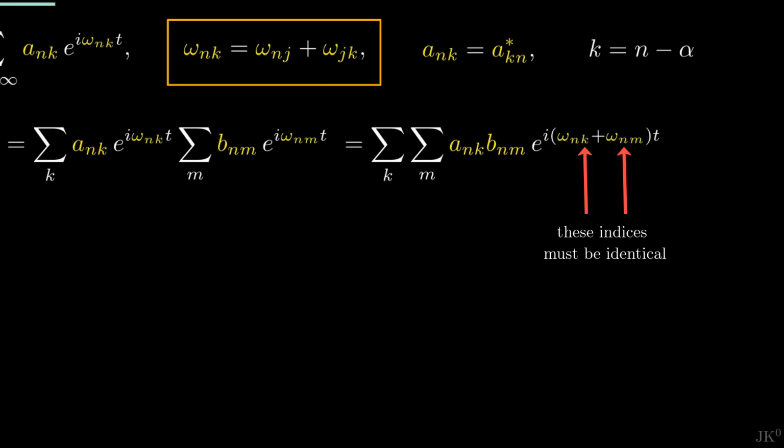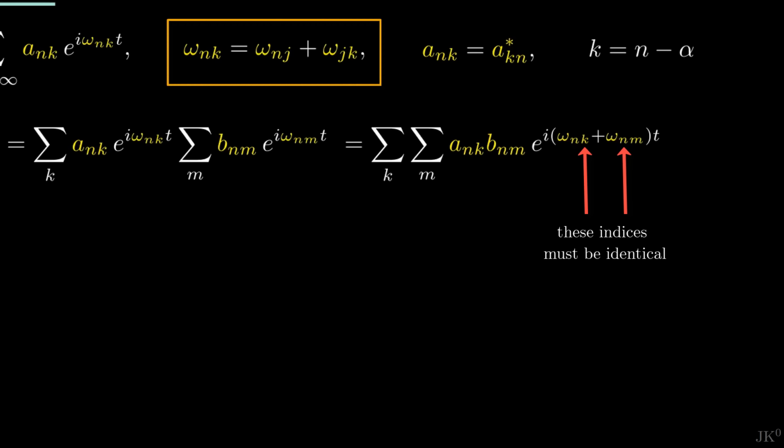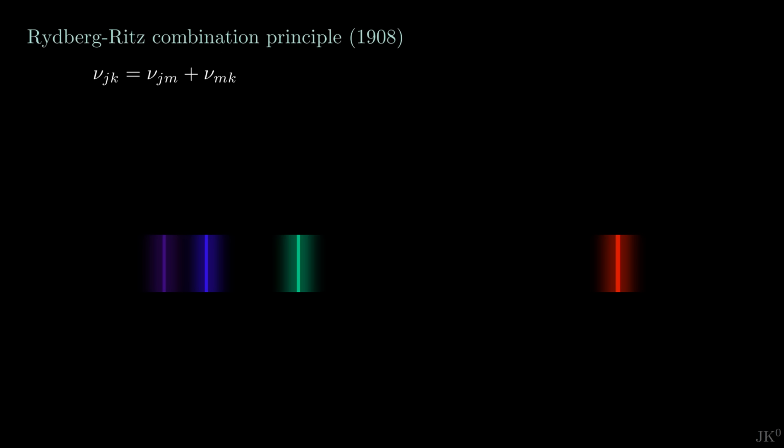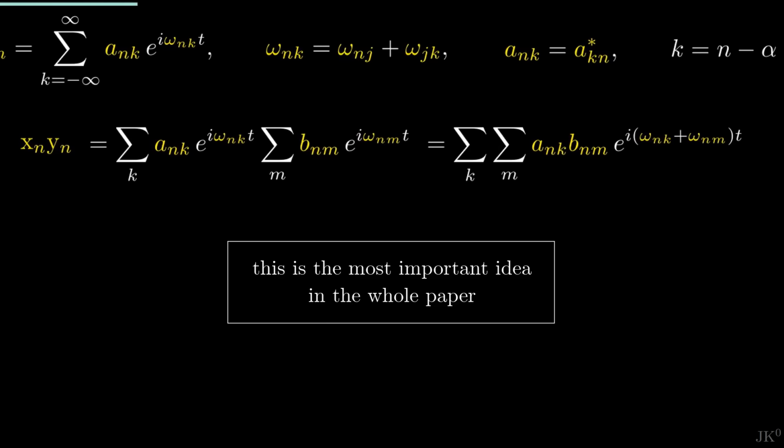But here comes the bold move. Heisenberg proposed that this is not how quantum objects are multiplied. He wants the two frequencies in the exponential to have the indices in such order that the Ritz combination principle can be used to convert this sum of quantum frequencies into a single new frequency. Remember that the Ritz combination principle is an experimental fact. Heisenberg simply took this feature of nature and used it to invent a new way to manipulate transition frequencies.